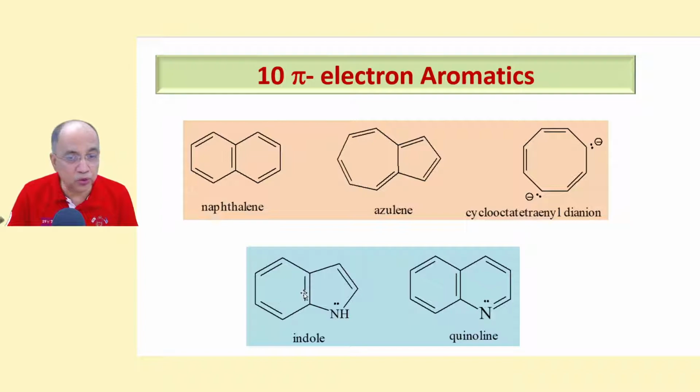So this is indole. 2 plus 2 plus 2, 6, plus 2, 8, plus 2. This lone pair is conjugating. Here, this is the elder brother of pyridine: one benzene ring, the other a pyridine ring. So this is called quinoline. They are fused. So this lone pair is not at all conjugating. This is localized, so it is not taking part. So this is 2 plus 2 plus 2, plus 2 plus 2. Just like naphthalene, 10 pi electrons make it an aromatic compound.